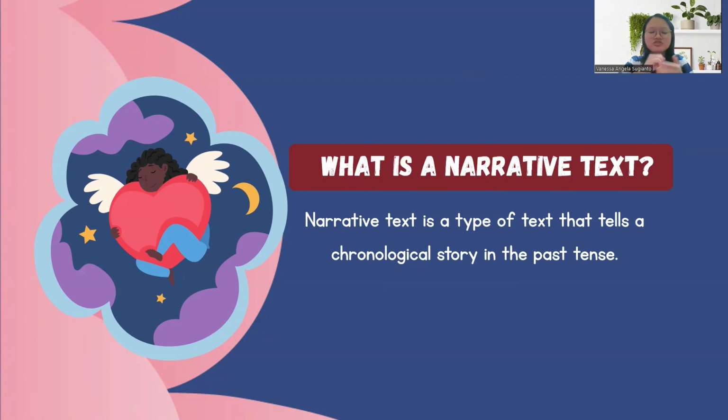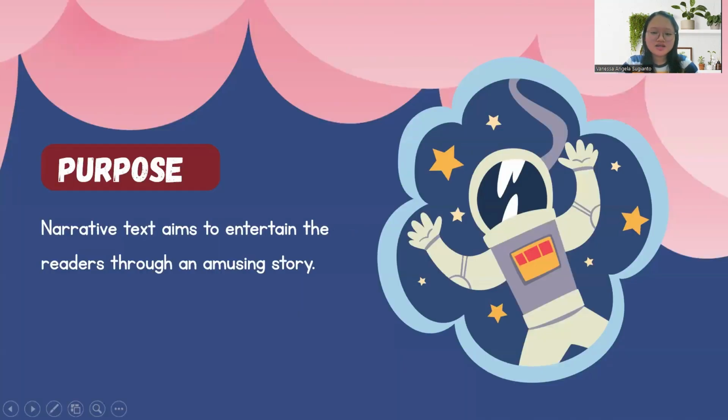So you will feel the flow, there will be conflict, and the story will be built up until the climax, and then you will find an ending in the end, whether it's a happy ending or sad ending. And this is the purpose of narrative text. It aims to entertain you as readers through an amusing story. So it basically aims to entertain you. However, from the moral story given, you also can learn one or two things about life.